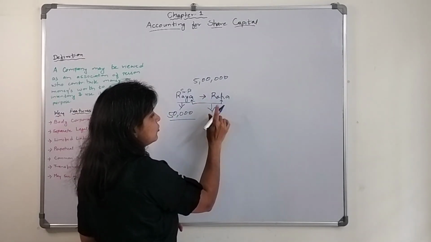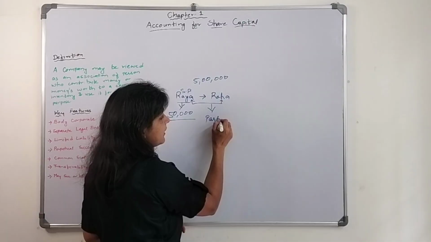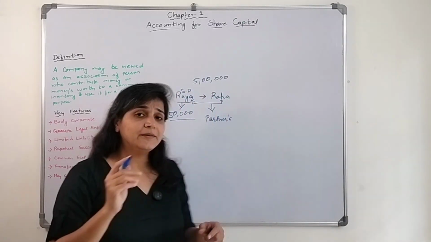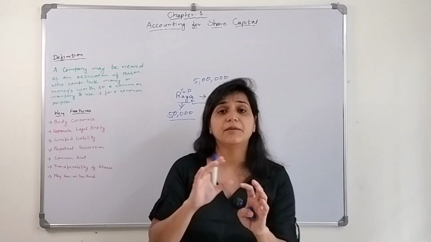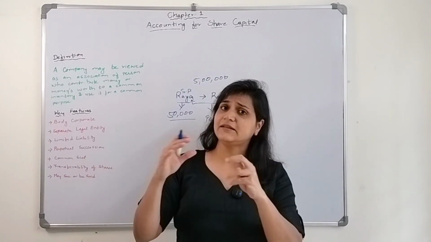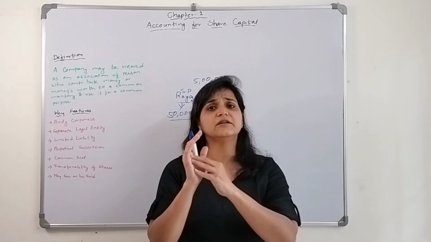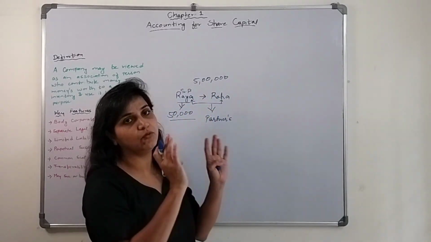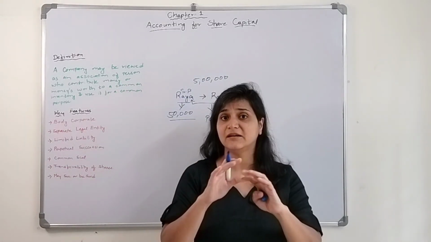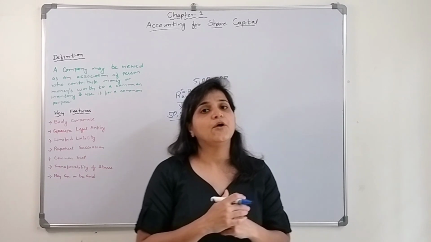So the decisions will be taken by both of them, and at the end, whatever profit is earned or loss is incurred will be shared between both of them. That is what happens in a partnership firm, right?